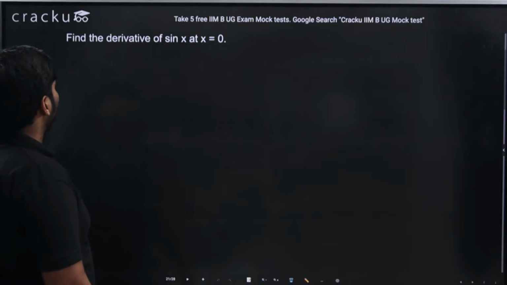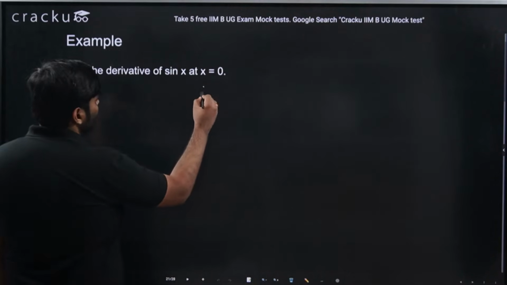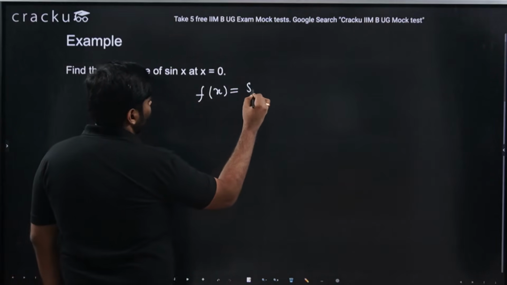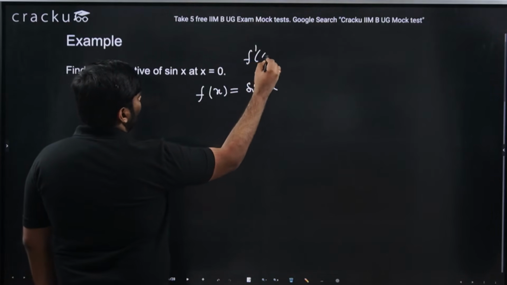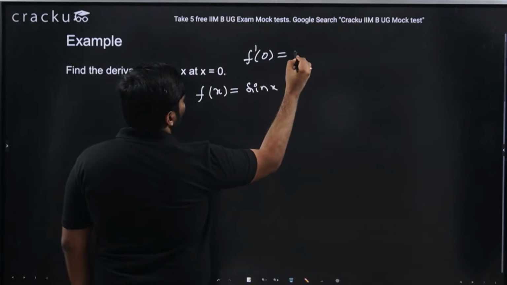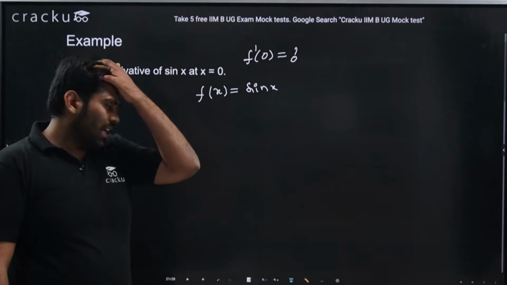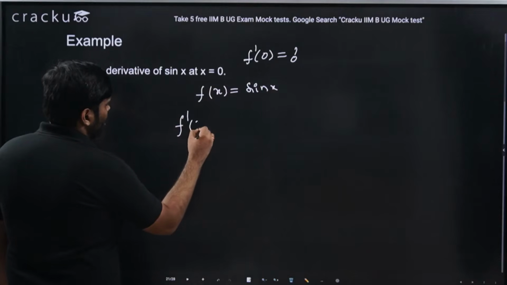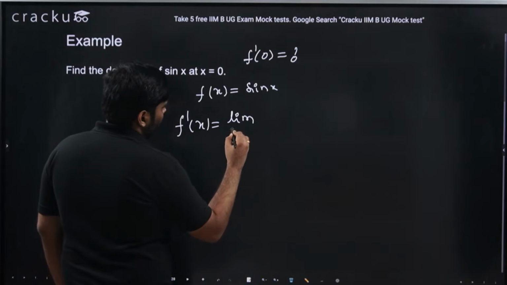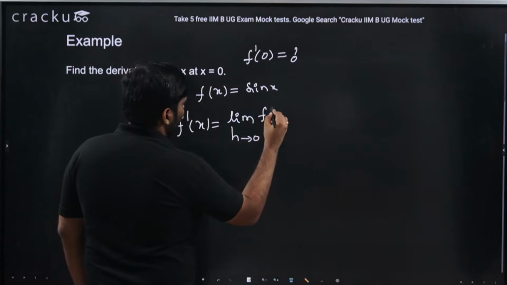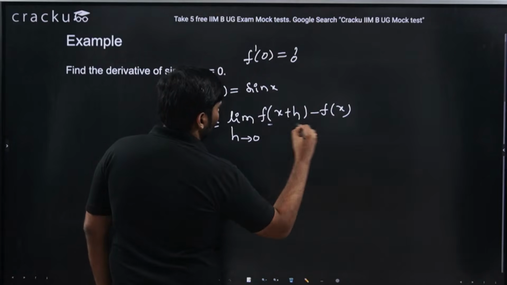Example: find the derivative of sin x at x equal to 0. We are given the function f of x is sin x, and we are asked to find the derivative of f of x at 0. That is, they are asking for the value of f dash of x at x equal to 0, which is nothing but f dash of 0. So we know what f dash of x is, which is nothing but limit h tending to 0 of f of x plus h minus f of x divided by h.